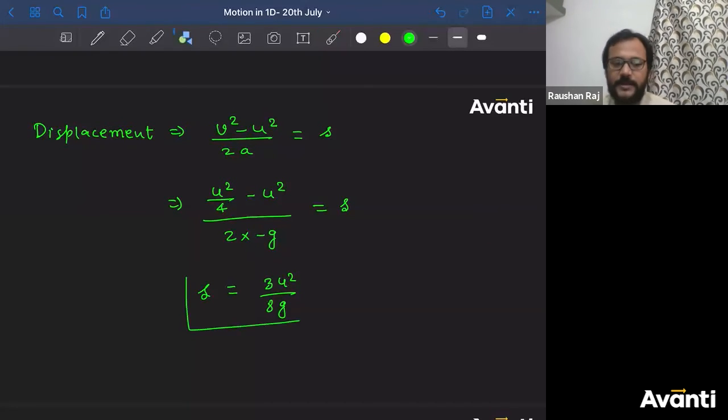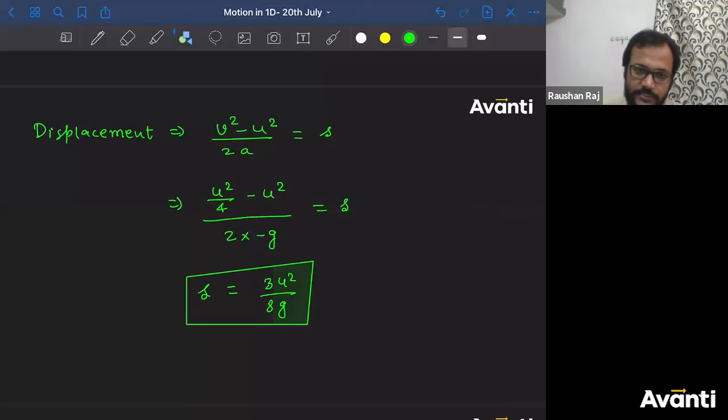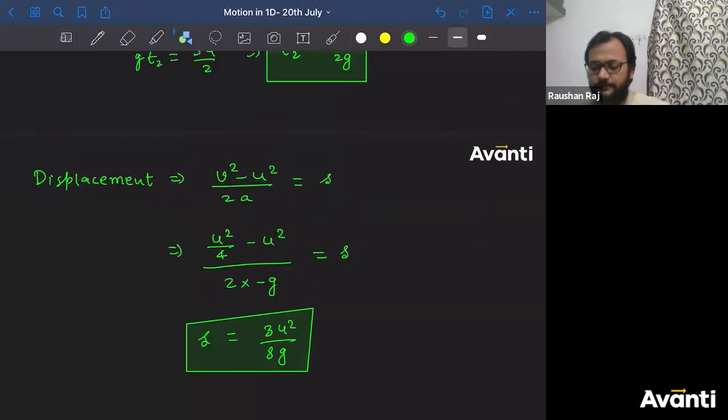So the displacement of the particle is 3u square by 8g. For the displacement part, most of you got the correct answer, but for the time instant, after giving you so many hints, few of you got the correct answer. The rest of you struggled.